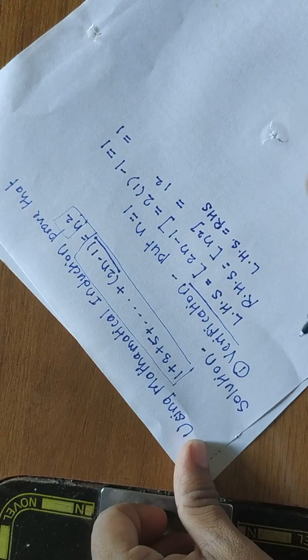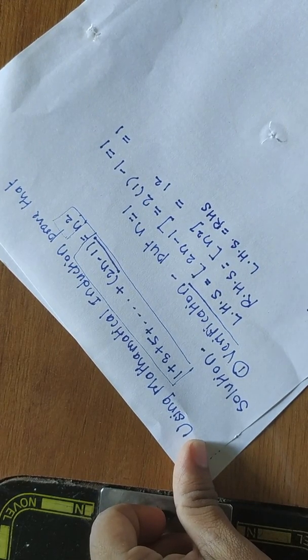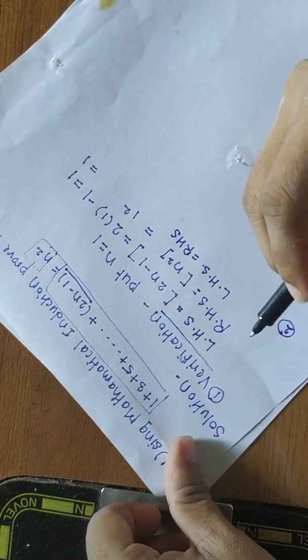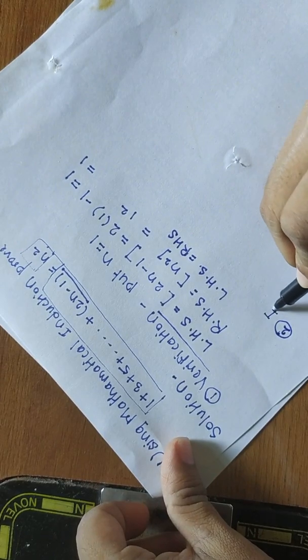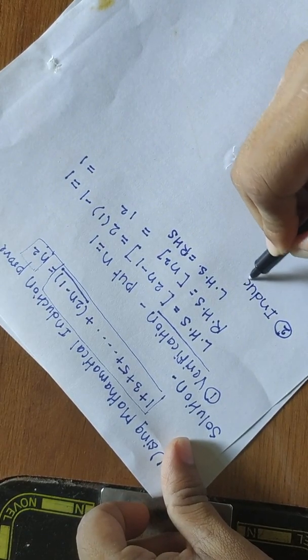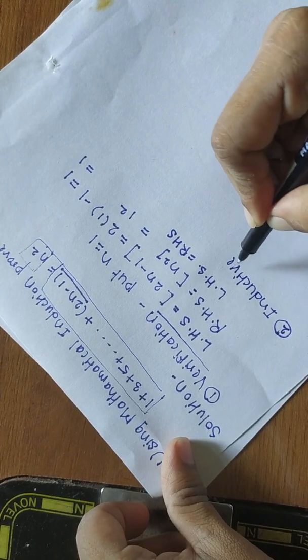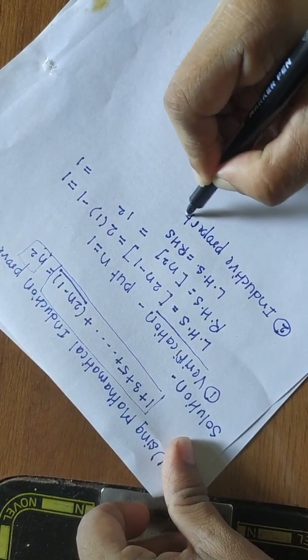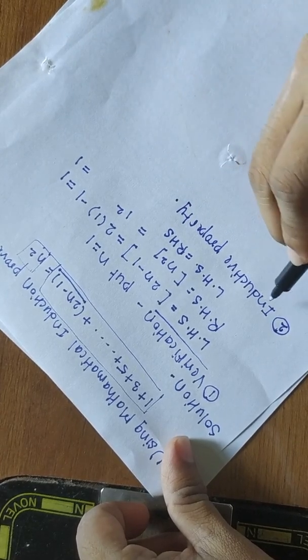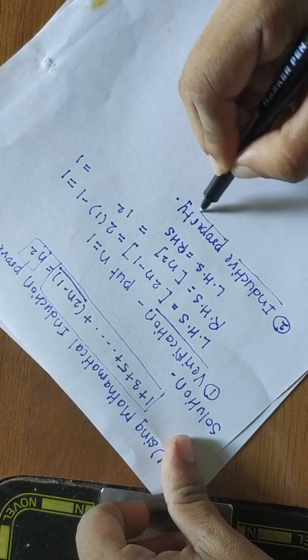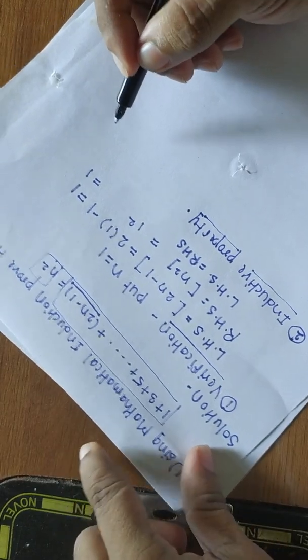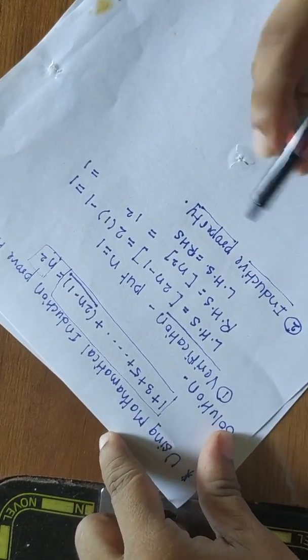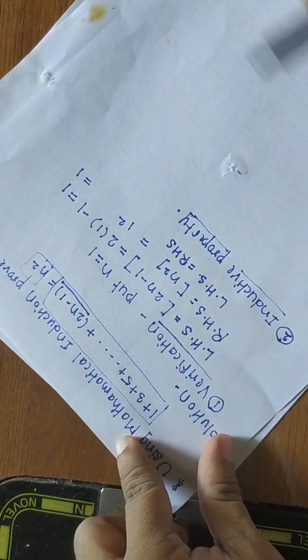Now we have to perform the second step. According to the proof, the second step is what? That is the inductive property. Now what you have to perform in the inductive property is, actually two different substeps you have to perform in the inductive property.